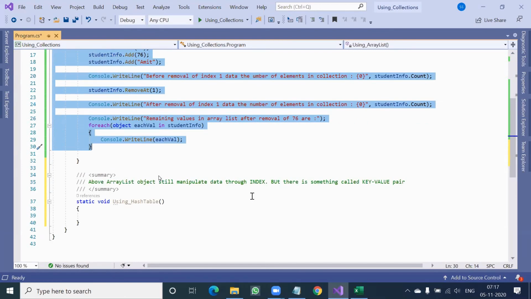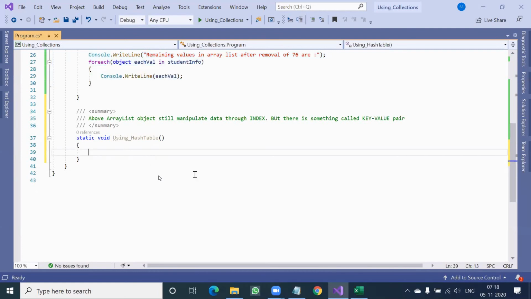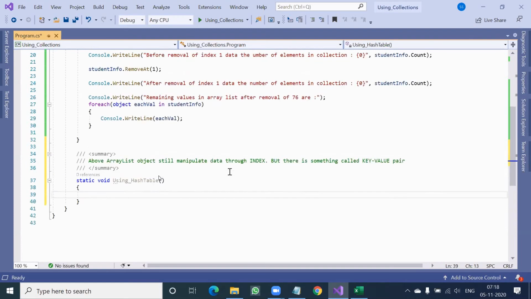So if you are manipulating the data, then index got changed. But here key will never change based on the allocation, deallocation, deleting, replacing, ascending, descending, whatever you want to do, your key will never change for a value. When value is going up, key will also go up. When value is coming down, key will also come down. That is the good thing about hash table.